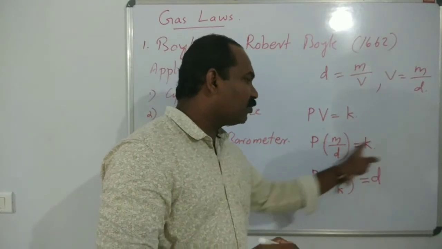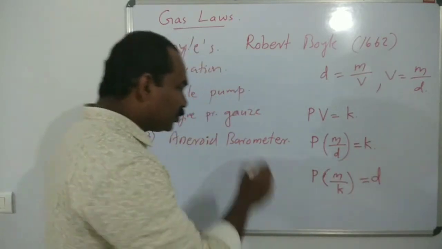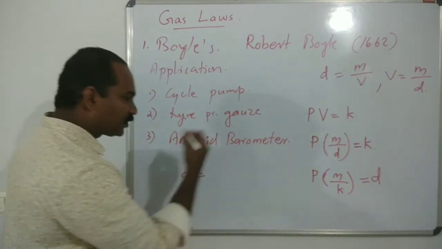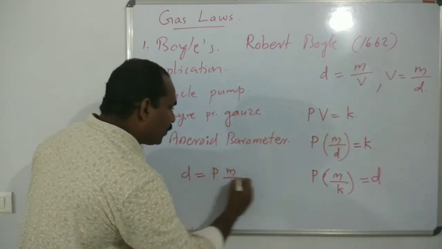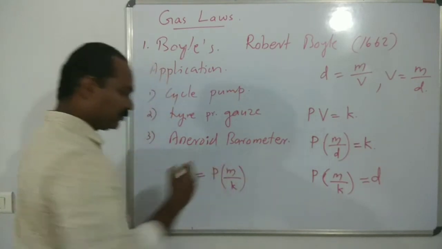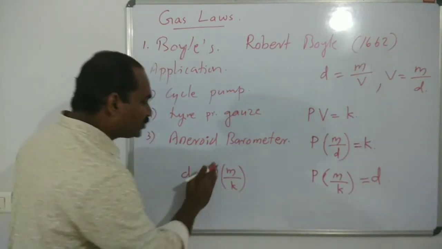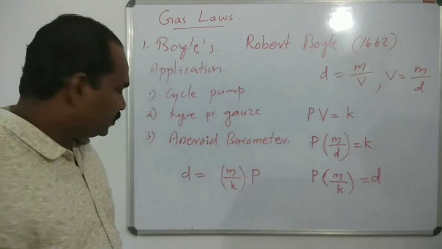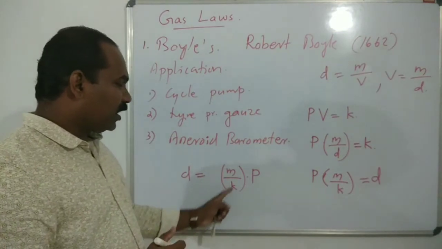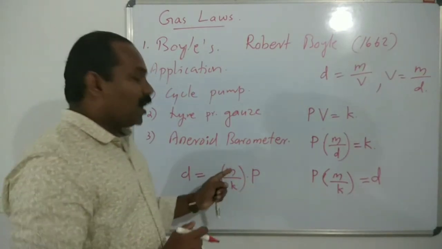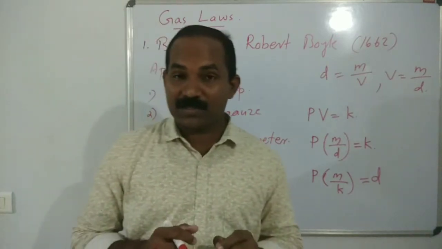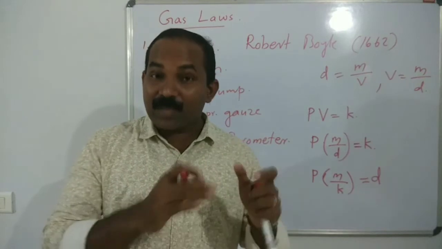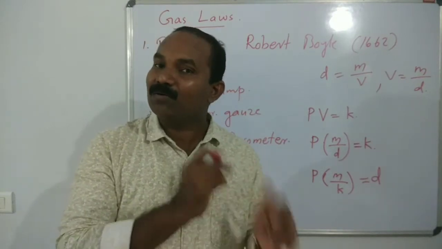Rearranging the equation, K brings here, D moves to the right hand side. So D is equal to P M by K, or you can write M by K into P. Both are correct. Mass is constant for a given mass of gas, so given mass means it's a constant amount.